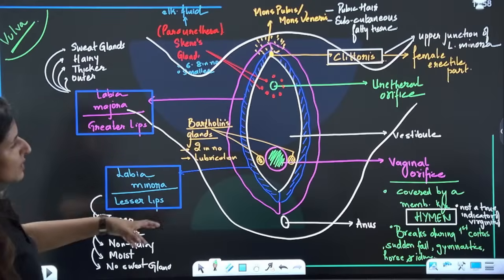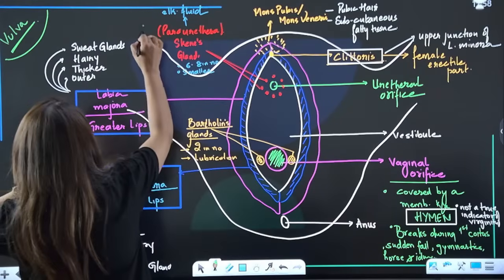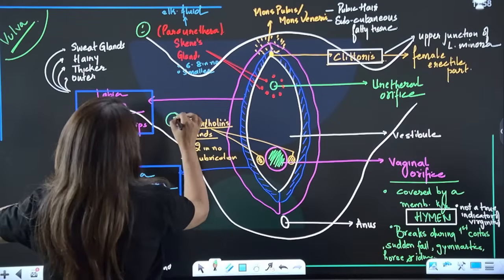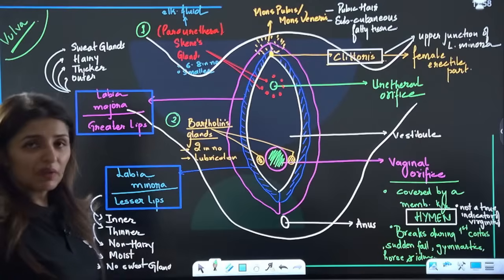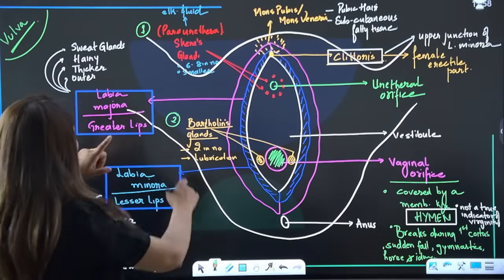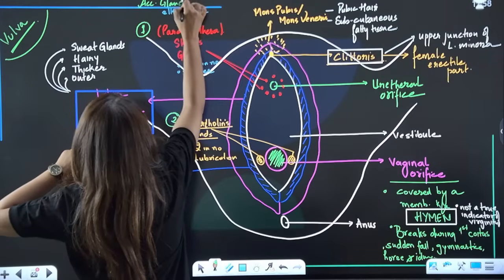And in this vulva, we have seen two main glands. One is the paraurethral gland, and second the Bartholin's glands. Are we sorted? So we have seen the external genitalia, and along with it the accessory glands in females.